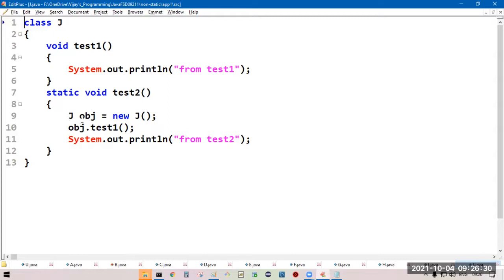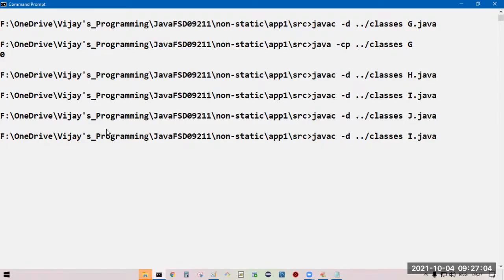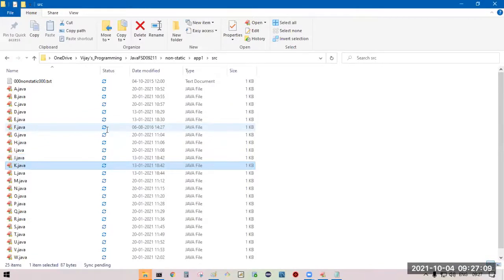By using the reference, we are trying to access test1. Test1 is non-static. We must access it by using a reference. We are accessing by using a reference. Yes. Syntactically proper. You cannot run because there is no main method.